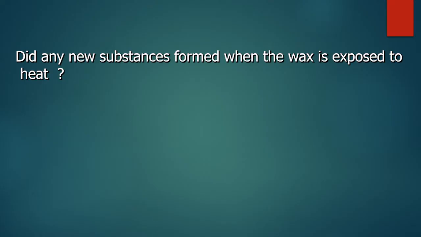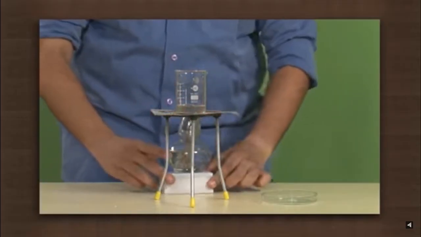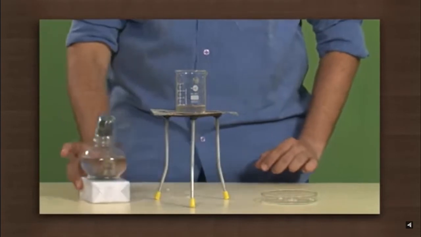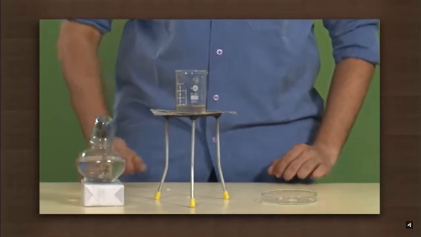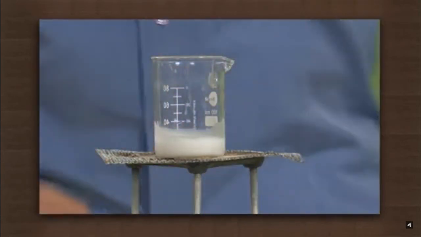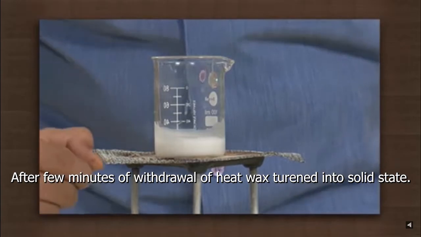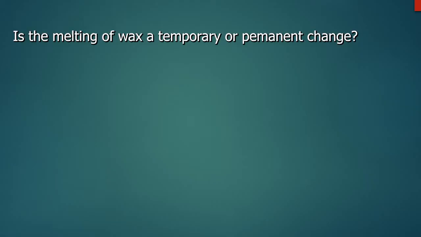Did any new substances form when wax is exposed to the heat? No, no new substances are formed during melting of wax. What happens to the melted wax after a few minutes of withdrawal of heat? After a few minutes, the wax again condensed into solid. Is the melting of wax a permanent or temporary change? Obviously, the melting of wax is a temporary change.